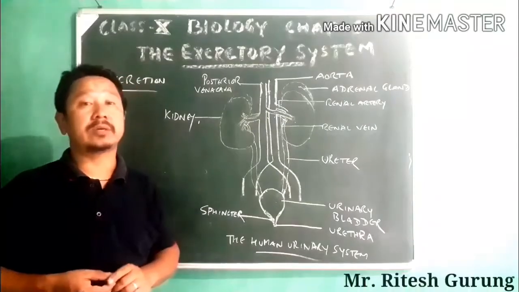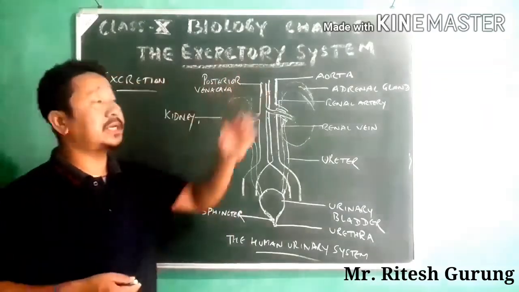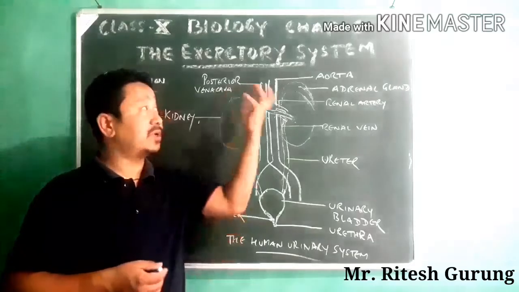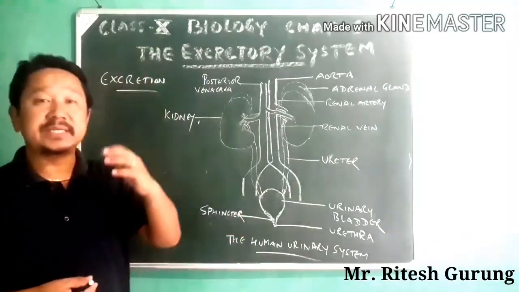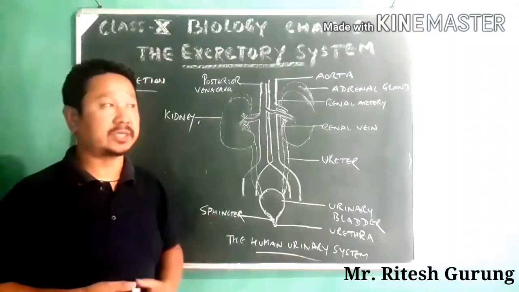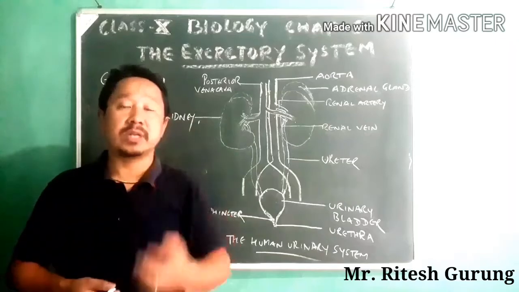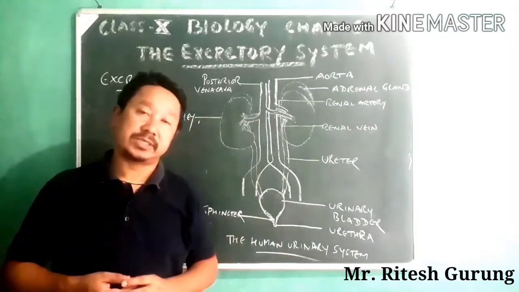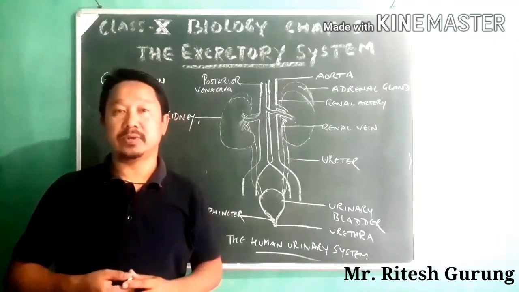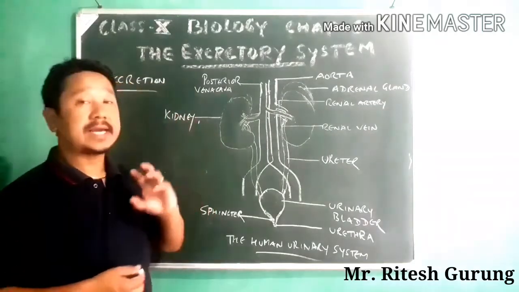Hello class 10, we'll continue a new chapter, that is chapter number 9, the excretory system. Before going into the system, let me tell you the definition of excretion. The process called excretion is the removal of metabolic waste out of the body. Removal of metabolic waste out of the body is actually your excretion.